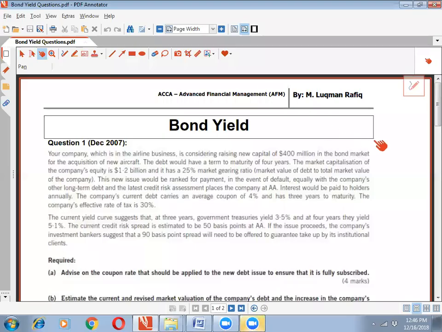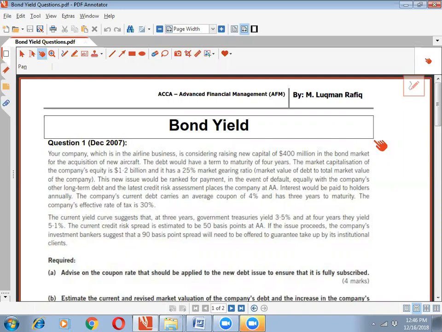So we have discussed the concept of the bond yield and the bond valuation. Now what we shall be doing is attempting a few questions with respect to bond yield and bond valuation. The examiner has tested this area in the past in detail. So we are now going to attempt questions pertaining to it.